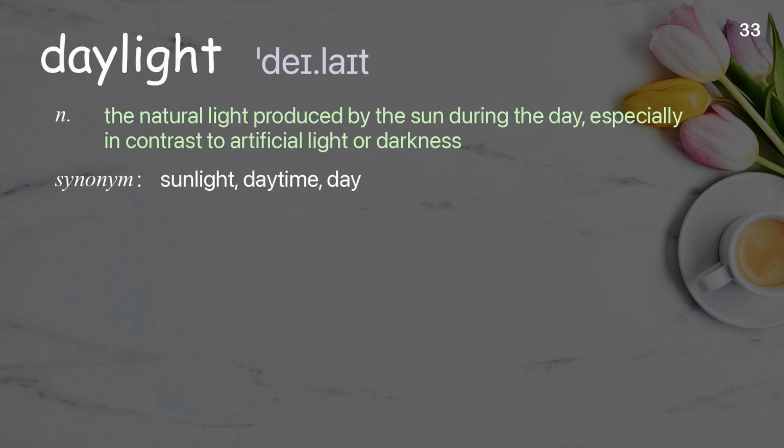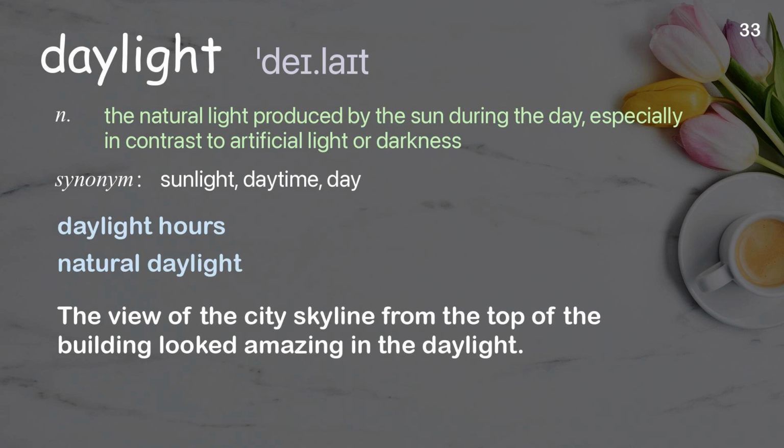Daylight. The natural light produced by the sun during the day, especially in contrast to artificial light or darkness. Examples: Daylight hours. Natural daylight. The view of the city skyline from the top of the building looked amazing in the daylight.